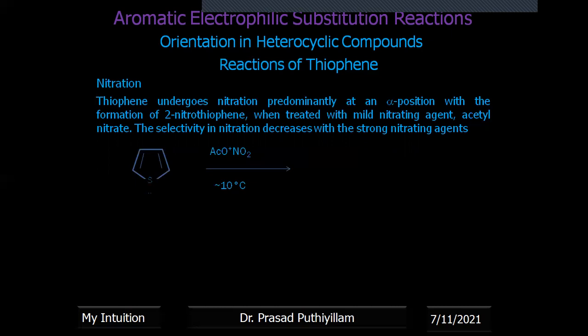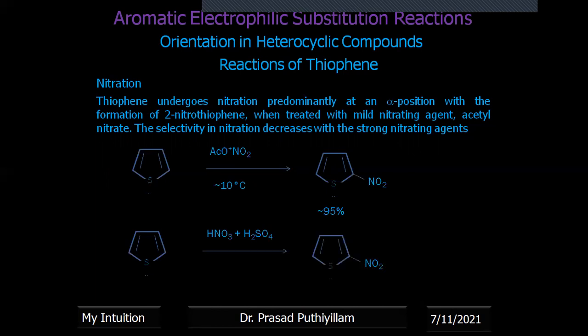With this reagent, acetoxy-NO2, that is HNO3 and acetic anhydride, we get the substituent at position 2, with a 95% result. HNO3 with H2SO4 gives only 85%. So there is a small reduction when the nitrating agent becomes stronger, because the yield is lower as it affects the heterocyclic system. But milder reagents give better yield.